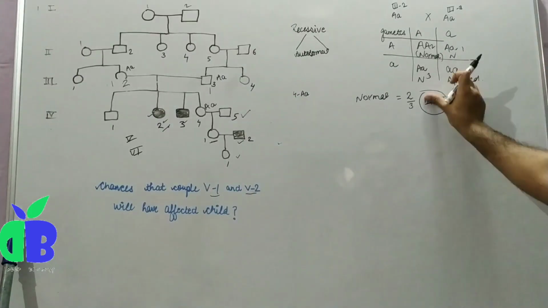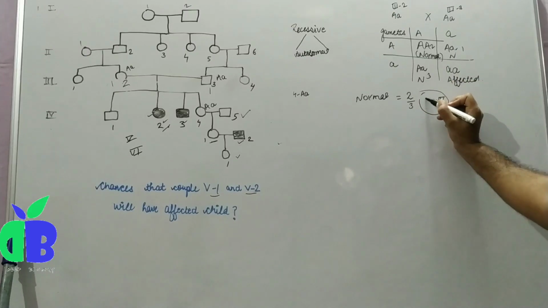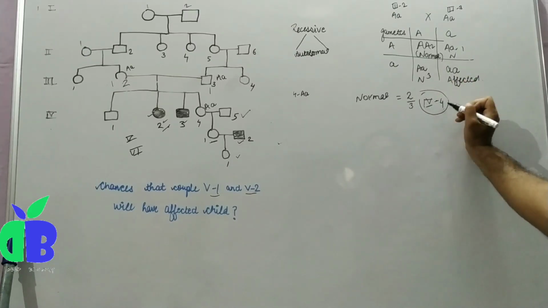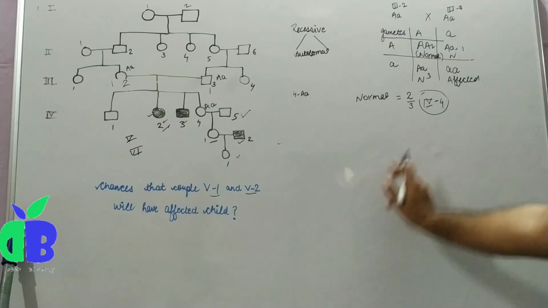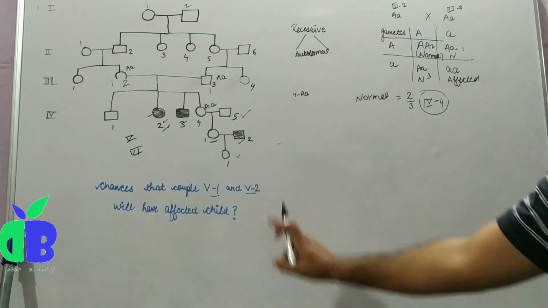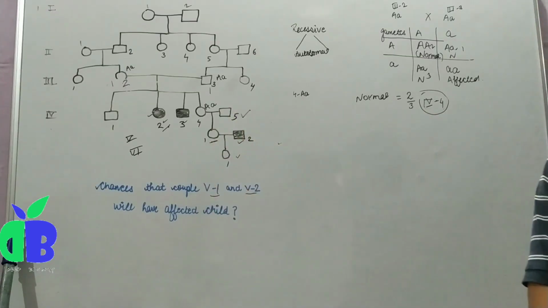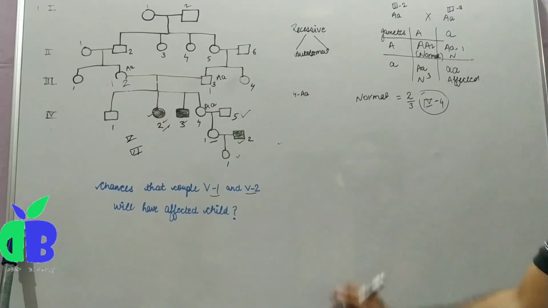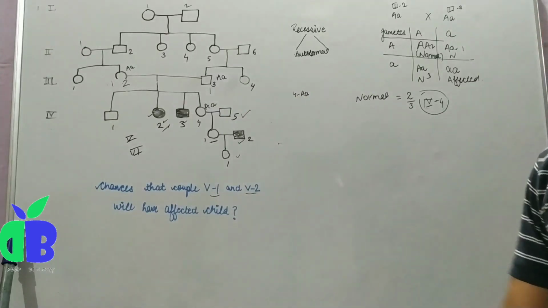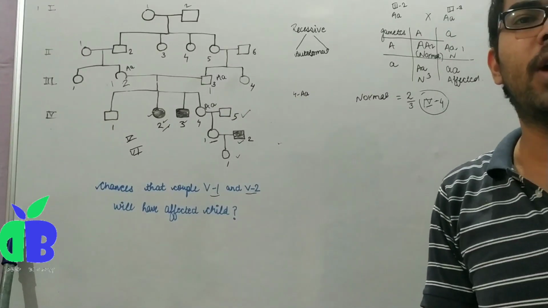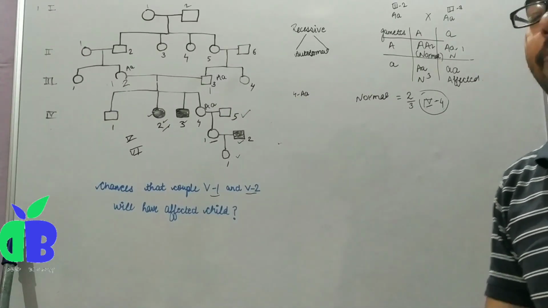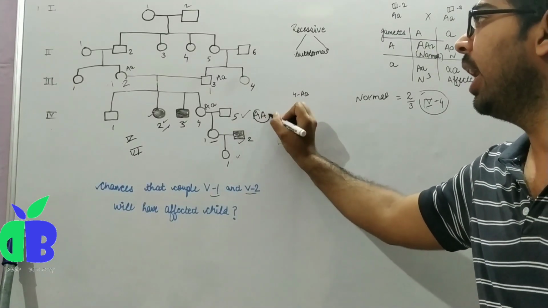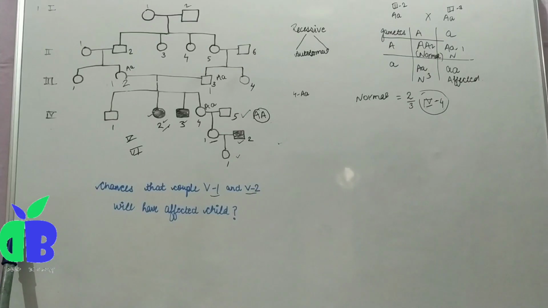Now the probability of the 4-5 individual being homozygous dominant: the individual who comes from outside the pedigree is normal and has the homozygous dominant genotype.